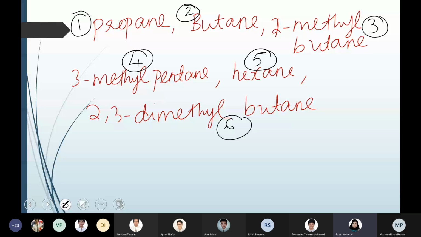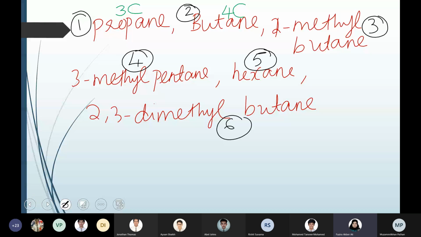When the question is about boiling point, look into the number of carbon atoms. That will give you the formula. So propane, how many carbons will be there? Yes, 3 carbon. Butane is 4. And 2-methyl butane, how many carbons? 5 carbon.